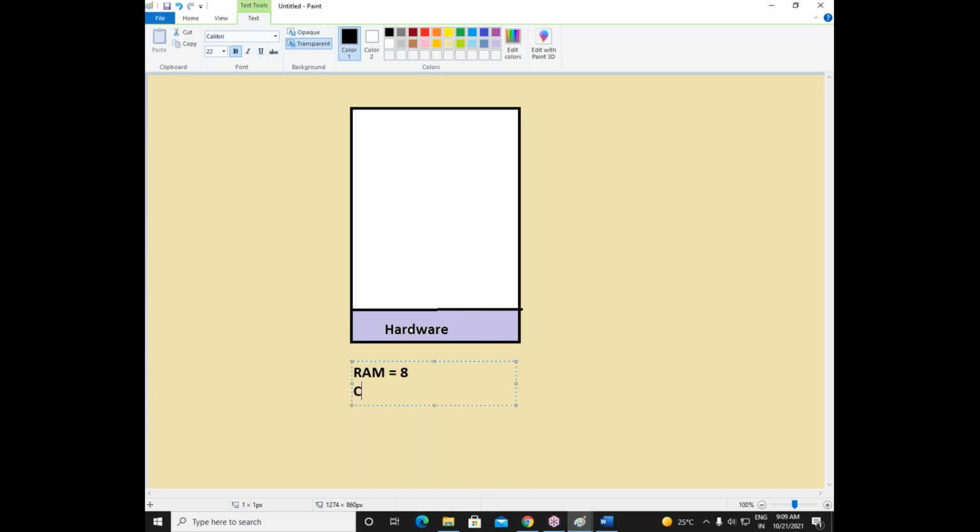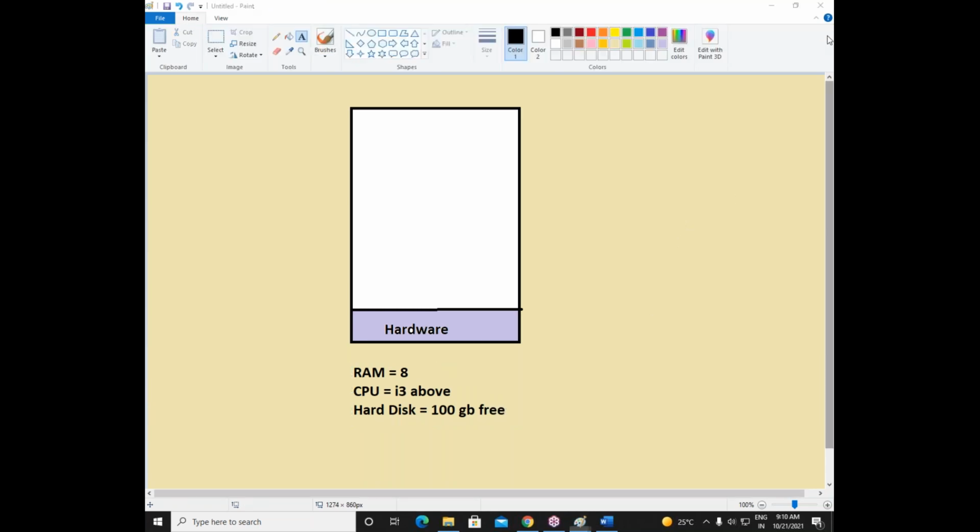Then we should have some CPU, that is your processor. Any processor is fine, i3 or above, meaning i3, i5, i7, i9, anything. It should be at least an i3 processor. And hard disk, minimum 100 GB free.